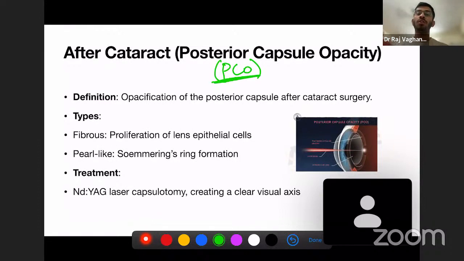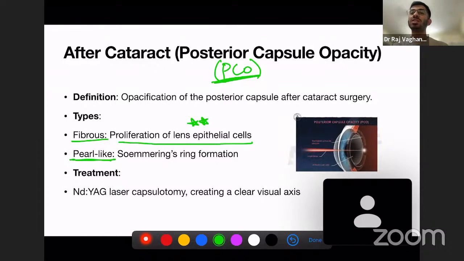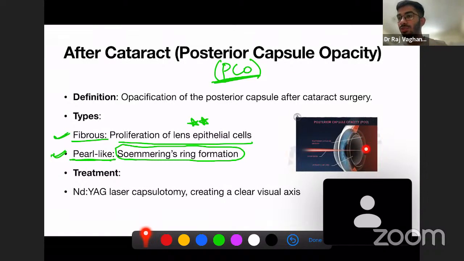Now, what are the types of this posterior capsular opacity? Fibrous and pearl-like. There can be proliferation of the lens epithelial cells, which is known as fibrous after cataract. And if there is Soemmering's ring formation, it is known as pearl-like after cataract. These are the two types of after cataract which can develop with the newly implanted intraocular lens. You can see in the diagram, this is the intraocular lens and there is posterior capsular opacity over here.